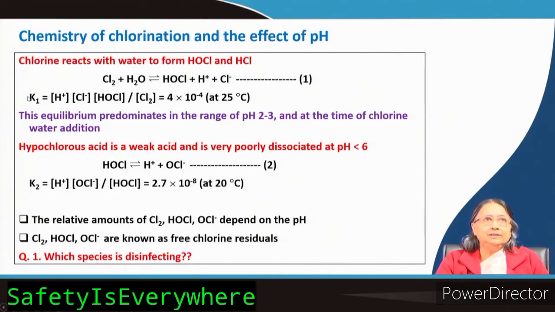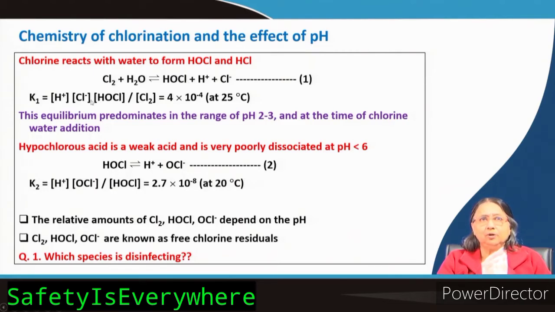Now, you can see chlorine reacts with water. This we have learnt in our school days: if you allow chlorine to dissolve and react with water, it will form HCl and HOCl, hydrochloric acid and hypochlorous acid. And you know the equilibrium expression. So, this is the equilibrium constant.